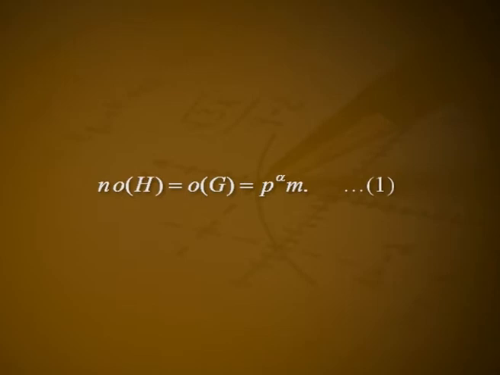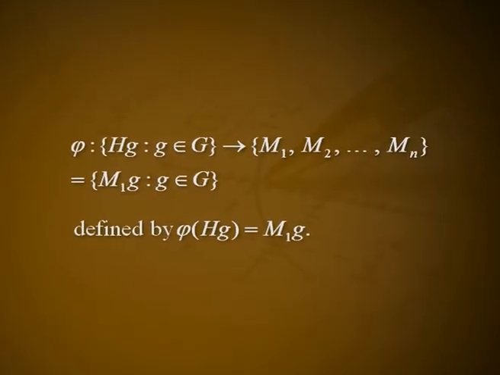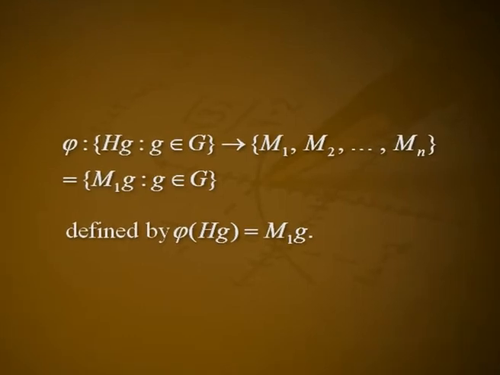To get the value of the order of H, we consider the following claim. Claim: n times the order of H is equal to the order of G, which is equal to p^α·M. Call this equation 1. Proof of the claim. Consider the map phi from the collection {Hg : g belongs to G} to the collection {M1, M2, ..., Mn}, which is equal to the collection of all M1g such that g belongs to G, defined by phi(Hg) equal to M1g.